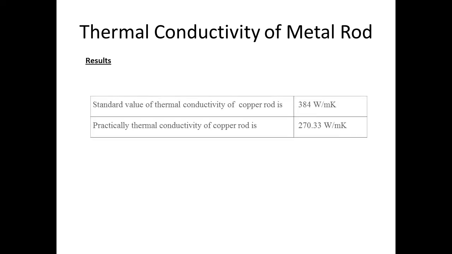Results. Standard value of thermal conductivity of copper rod is 384 watt per meter Kelvin, and practically the thermal conductivity of the copper rod is 270.33 watt per meter Kelvin.